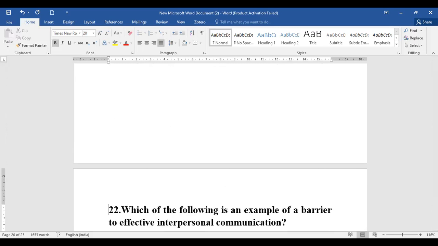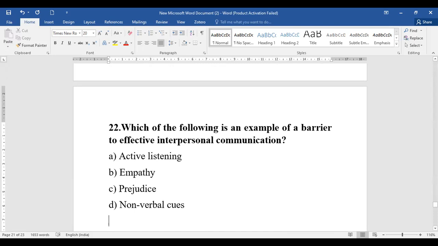Then we have question number 22 on the list. So let's see what 22 is all about. So 22 is about an example of a barrier to effective communication, with reference to interpersonal communication. So which will be considered as the barrier? Active listening can be a barrier, empathy can be a barrier, prejudice can be a barrier, or non-verbal clues can be a barrier. So when we are talking about a barrier, it means an obstacle. So considering the following options, the one which will be considered as a barrier will be prejudice, one of your barriers for effective interpersonal communication.